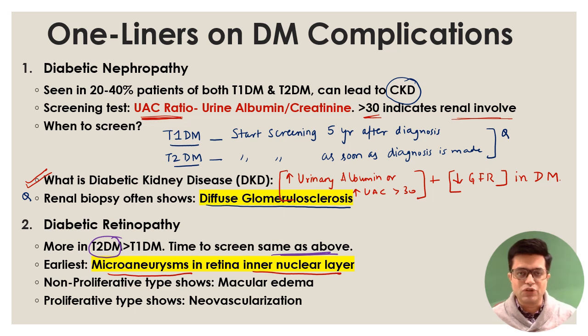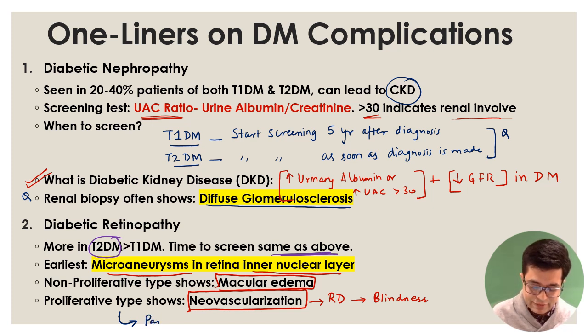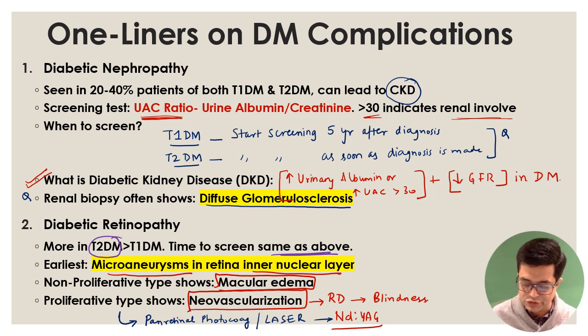Then it is of two types, non-proliferative and proliferative. Non-proliferative type shows macular edema, whereas proliferative type shows abnormal vascularization called neovascularization. And neovascularization can progress to retinal detachment, and if untreated, it can lead to blindness. So whenever there is proliferative diabetic retinopathy, these patients require treatment using pan-retinal photocoagulation, or laser therapy. Which type of laser is used in diabetic retinopathy? That is a type of laser called ND-YAG laser, which is used in such patients.